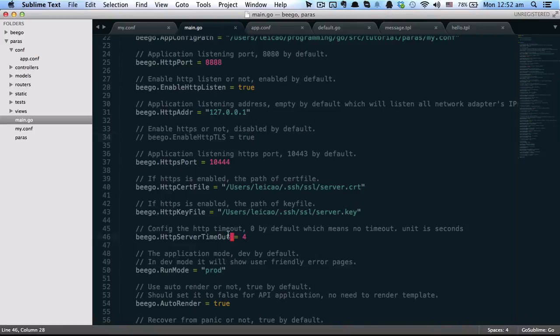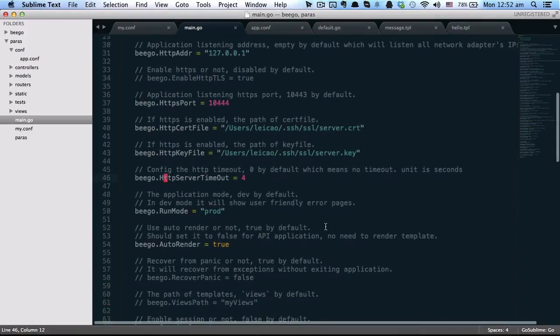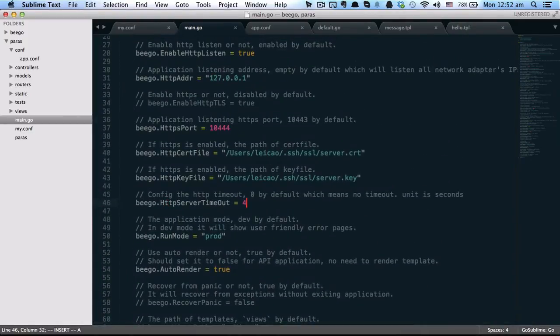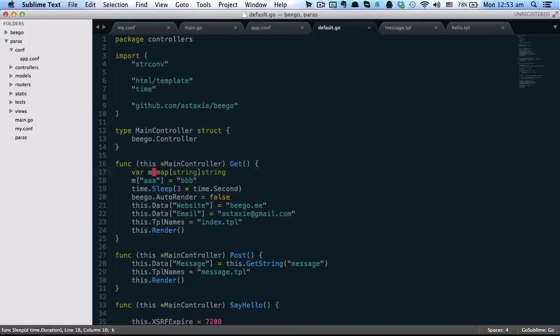The next configuration is HTTP server timeout. The default is no timeout, so let's have a look at this. Now I set the timeout to 4 seconds. Let me set it here.